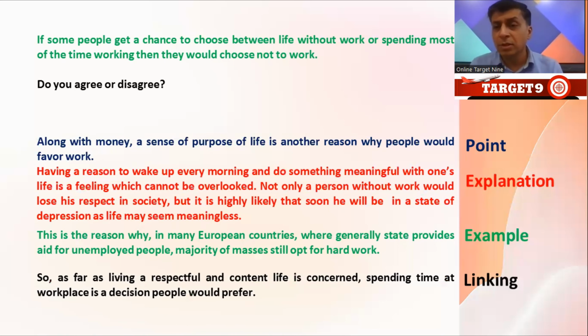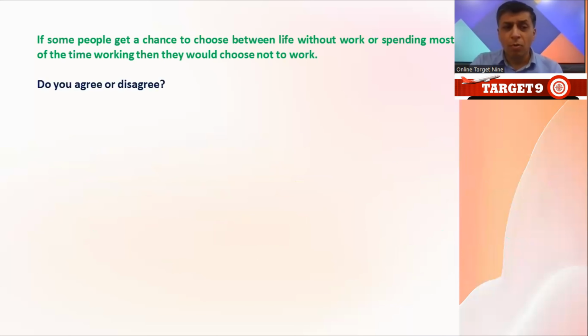In the end, I will just link what I have said so far in the paragraph with the main thought. So as far as living is concerned, here I'm using "as far as." You can see every line has some structures. Even in the example, I have used a relative clause, right? So as far as living a respectful and content life is concerned, spending time at the workplace is a decision people would prefer. So the workplace is a decision that people are going to prefer rather than living a life without work.